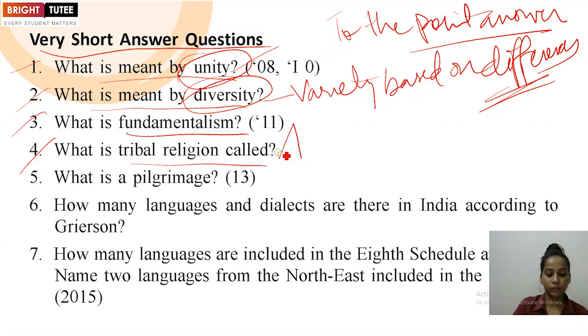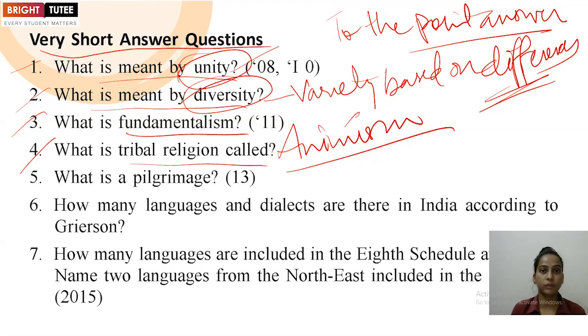Next they have asked: what is a tribal religion called? Tribal religion, one word answer: animism. You will mention the particular word you have to give for tribal religion.